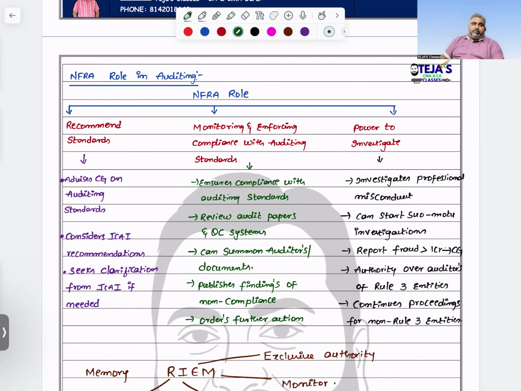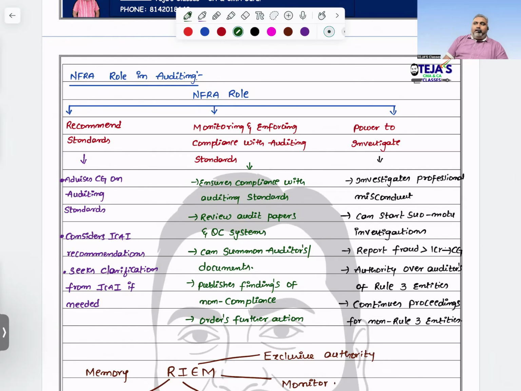To give you notices why you didn't follow. These are all things. If it is extended, they have the power to investigate the concerned matter. Especially from the Rule 3 non-compliance point of view, they will highly go for investigation proceedings, NEFRA. Where Rule 3 non-compliance. What is Rule 3? Not required for you. Only write down Rule 3 only.